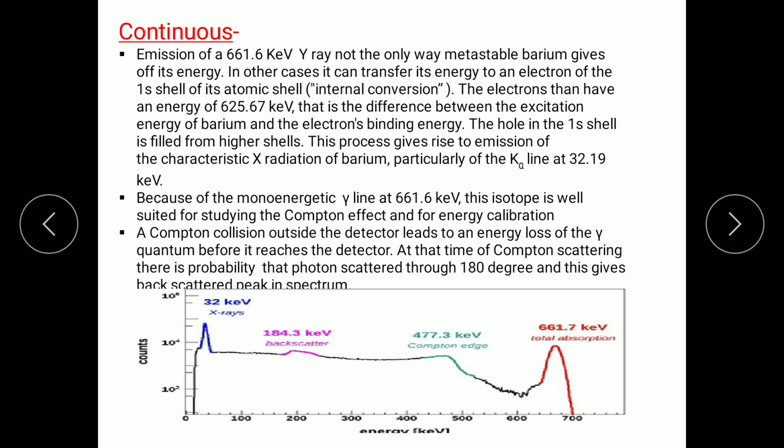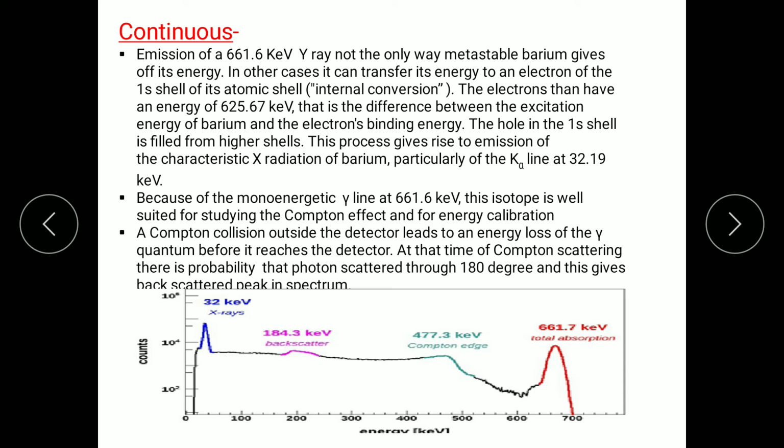When that process is carried out, that photon comes from the excited state of barium, exactly knocks that electron and it comes out. Okay, that electron has the energy, and similarly that photon is also emitted.